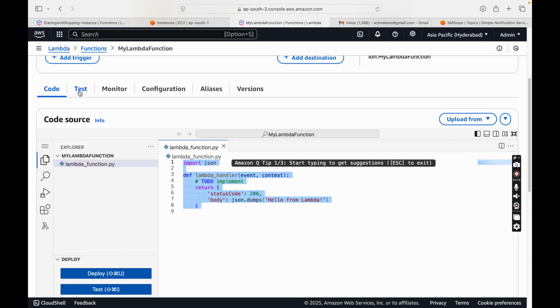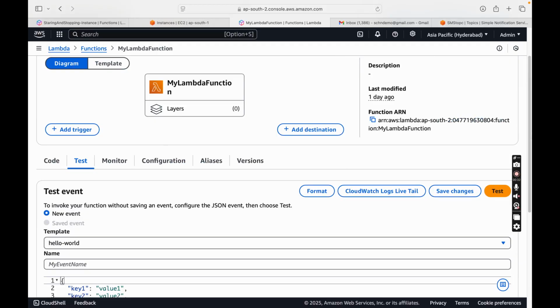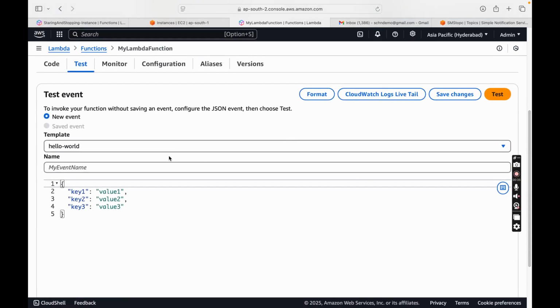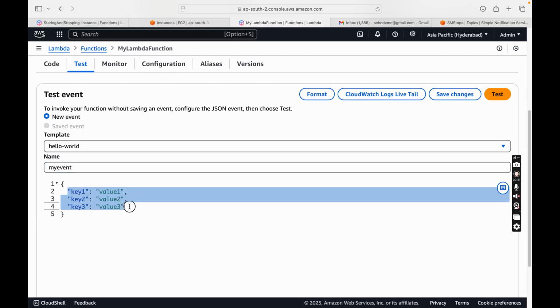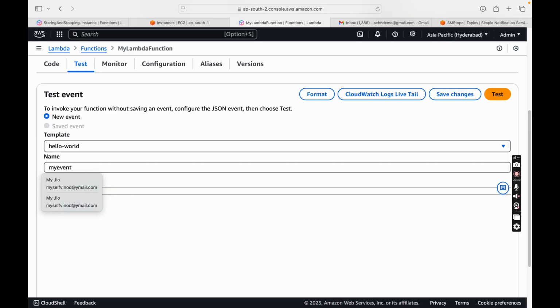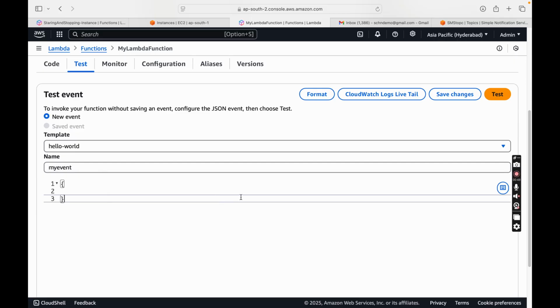Now what I'll do is create a test event and run this program. Let me click on test event. This is where you can create an event. I can say my event, and if you want to pass any parameters you can pass them, otherwise you can keep it blank. Okay, and let's save the test event now.